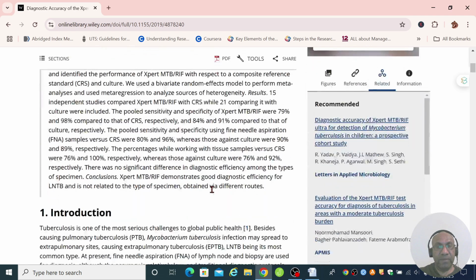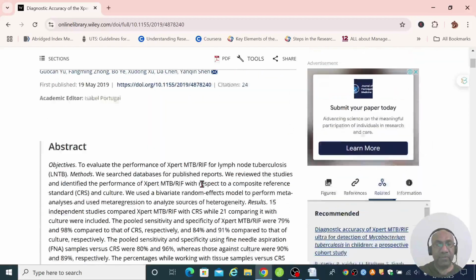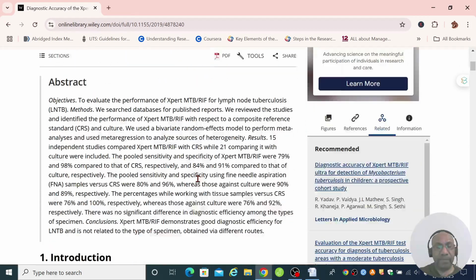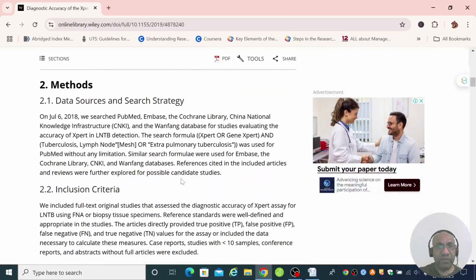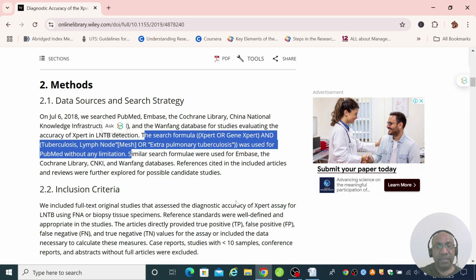And one of the tips here is that when you find a paper that's similar to what you want to do, you can go straight to the method section and look at their search strategy, and we can find here how they built their search strategy to look for the papers they used to write this systematic review.